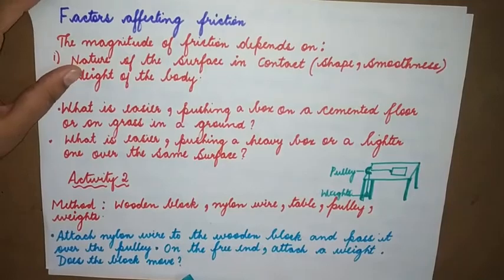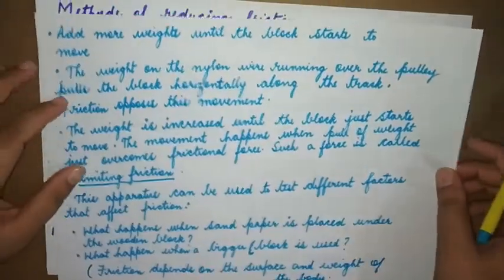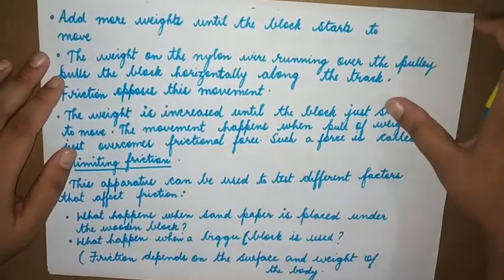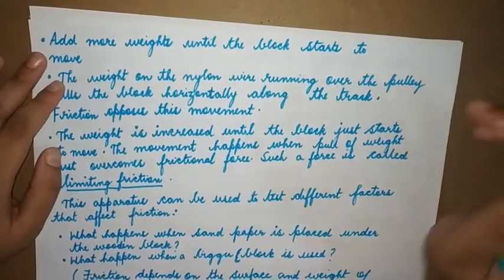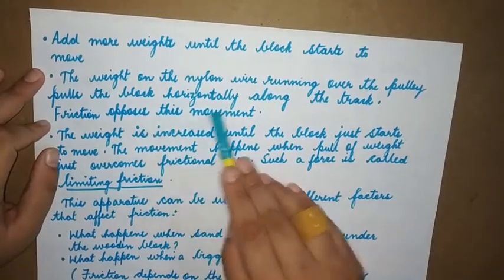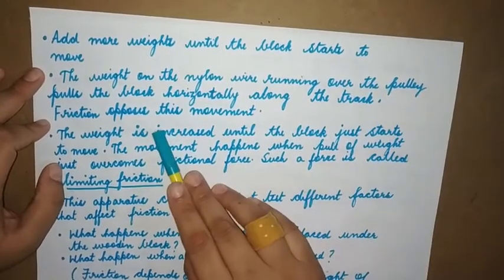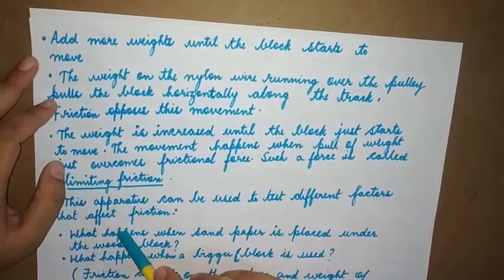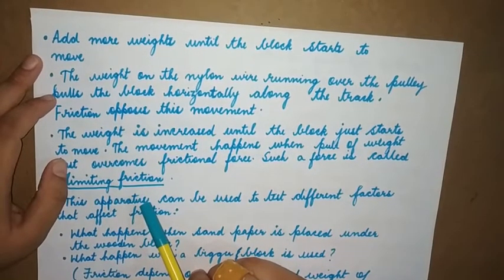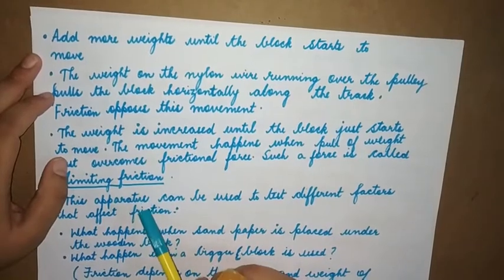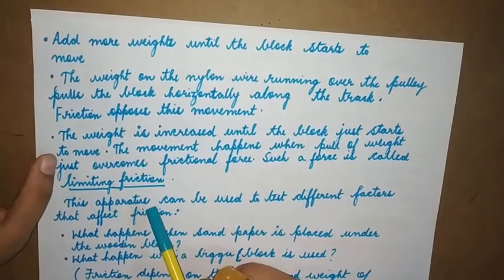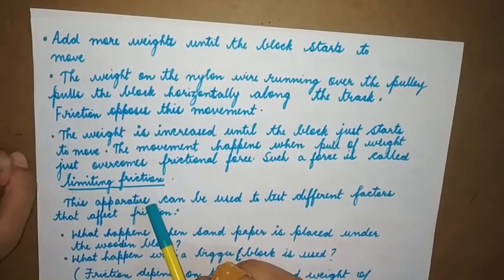Now the question arises, does the block move? If we add more and more weight, then finally the block definitely starts moving. It is overcoming the force of friction. That's why it is moving. The weight on the nylon wire running over the pulley pulls the block horizontally along the track, so friction opposes this movement. When you are constantly adding weight on the nylon wire, the block will start moving once it overcomes the force of friction.